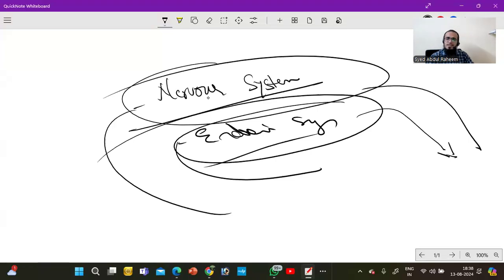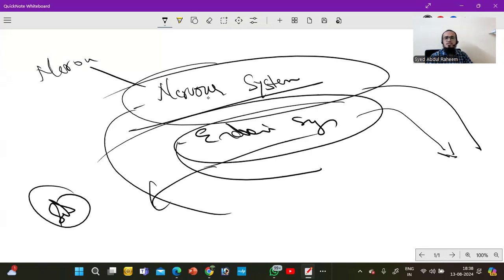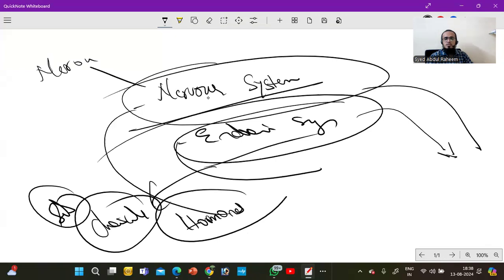The nervous system is connected with nerves, but the endocrine system is connected with substances made up of chemicals, which we call hormones. These hormones are released in the blood, travel to different parts of the body and work according to the condition.